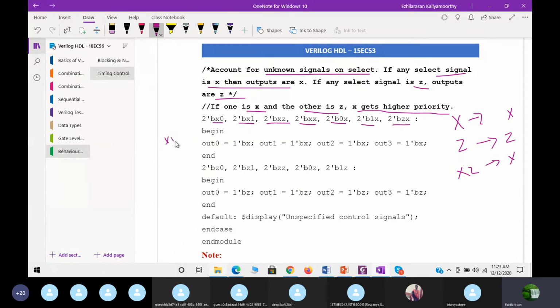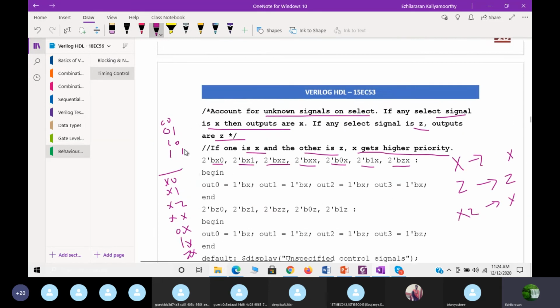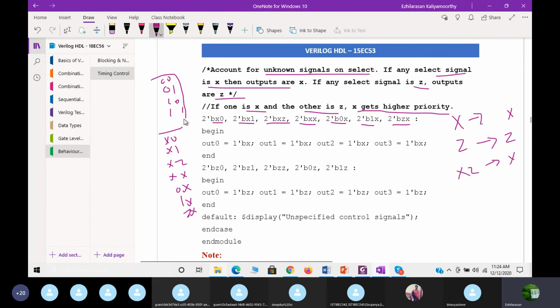Means X0, X1, XZ, XX, 0X, 1X, ZX. These are the possibilities apart from 00, 01, 10, 11. This is a selection line. This is because Verilog will support all the 4 values. So these 4 values mean we'll get the output properly.